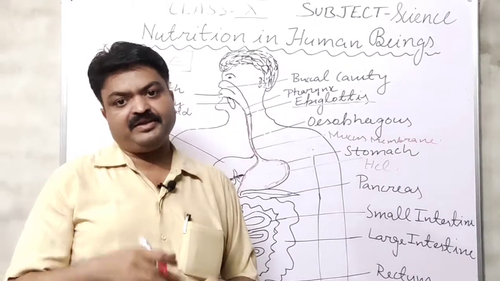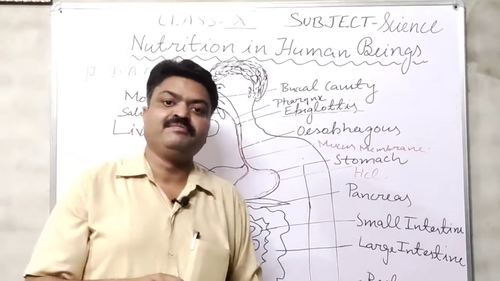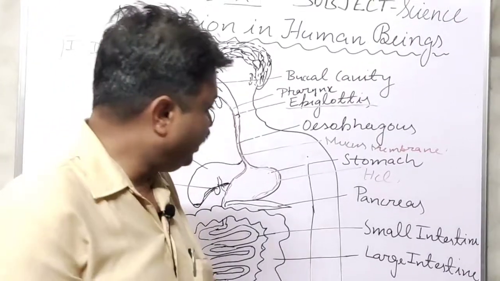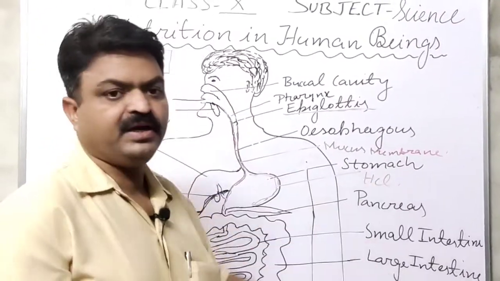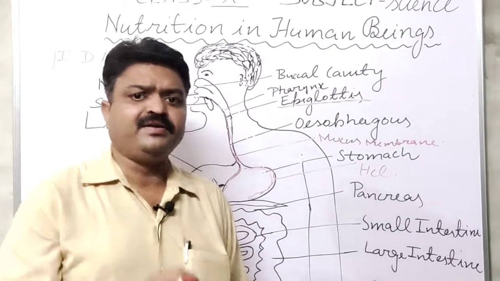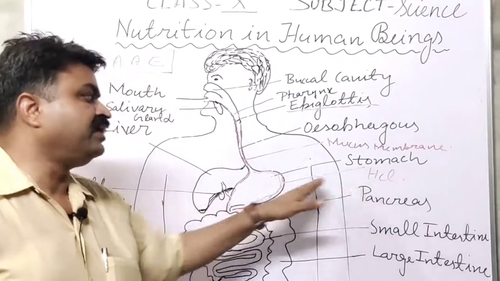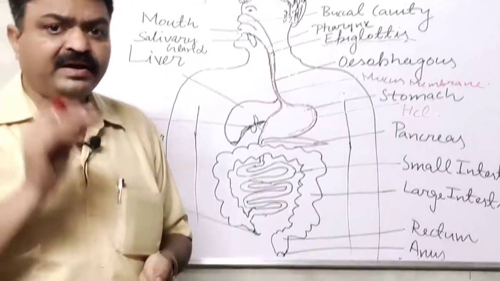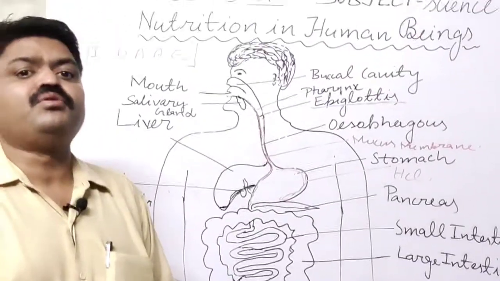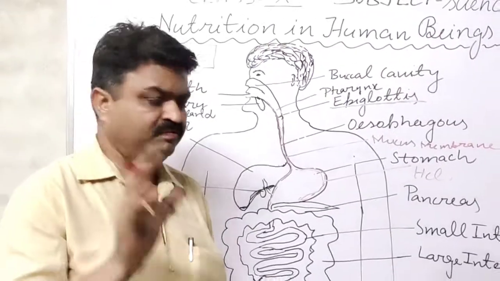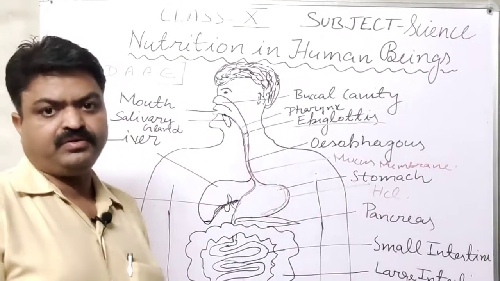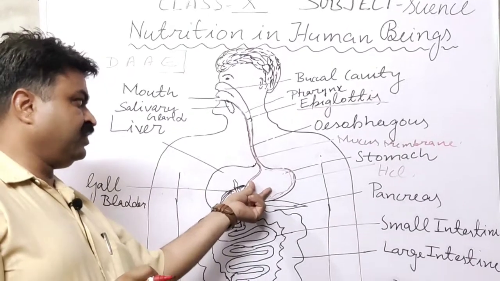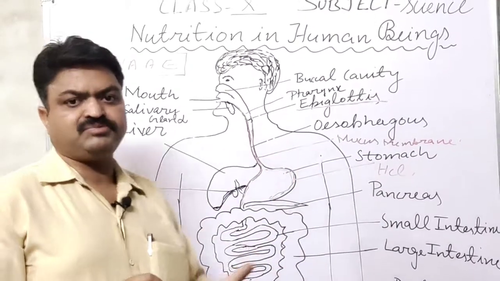Many times when bacteria unknowingly enter our body, those bacteria or pathogens are killed with the help of HCl. And it also facilitates the digestion, student, and it also converts the complex food into a simpler form. So it is the work of hydrochloric acid, and it increases the working of the enzyme, student.